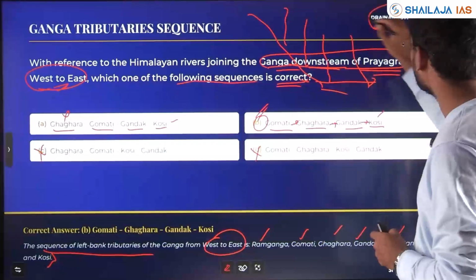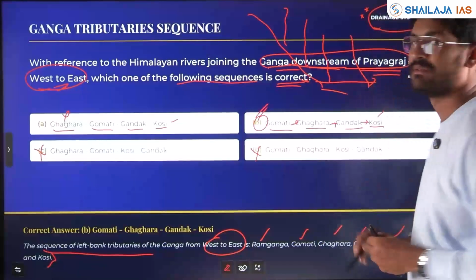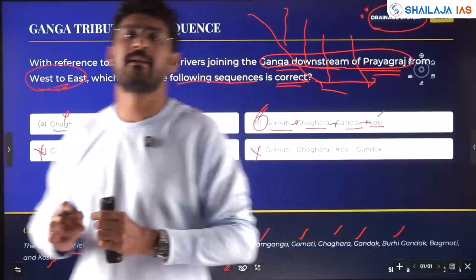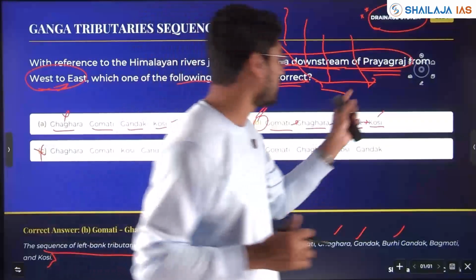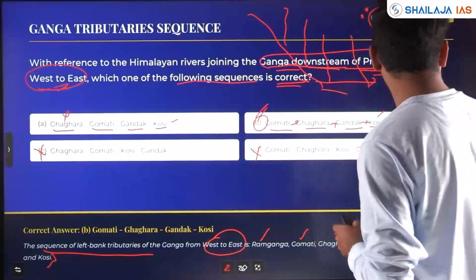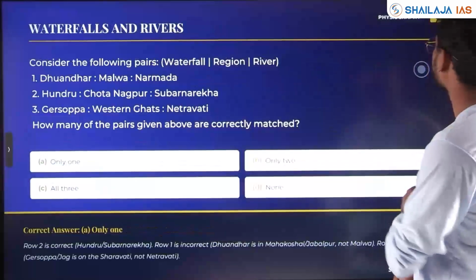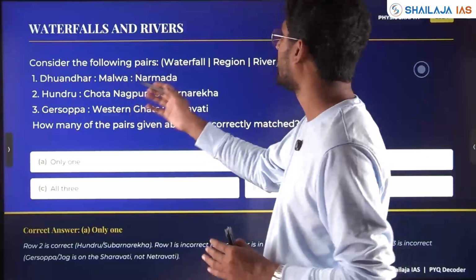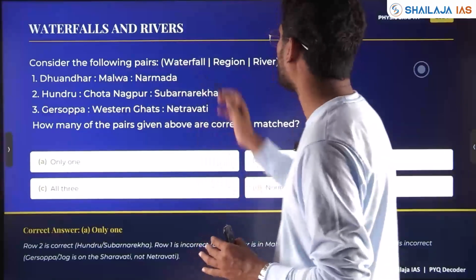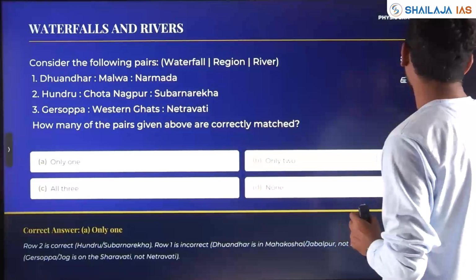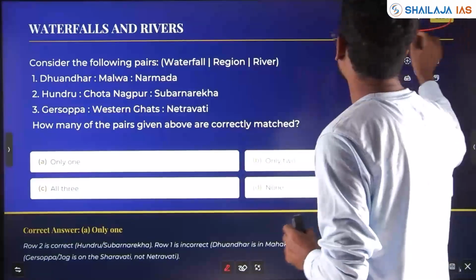Important is the theme drainage system, my friends. Physiography, Indian physiography, the places and the river bank that a place is situated in. Next, the tributaries of the river, asked in 2024. Next, again physiography. Dhurandhar, Malwa, Narmada. Waterfall, region, river. Asked in 2024.